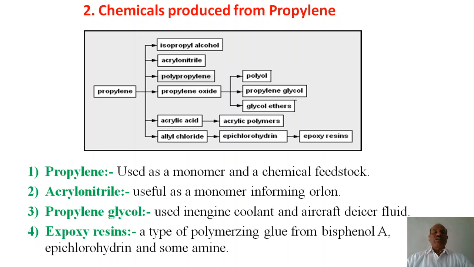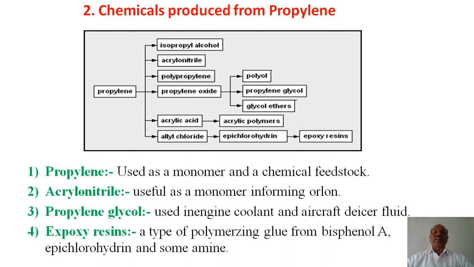It gives isopropyl alcohol, acrylonitrile, polypropylene, propylene oxide, and this is used in polyols. Then propylene glycol, glycol ethers, as well as acrylic acid, allyl chlorides, acrylic polymers, epichlorohydrins, epoxy resins. So these are all very important, remember, in the polymer industry.